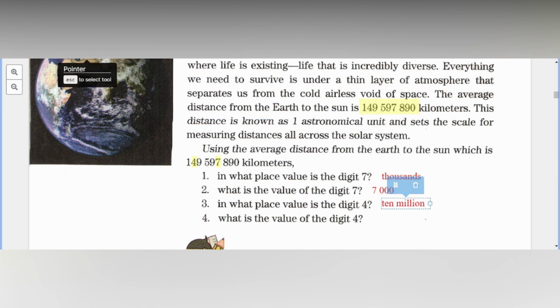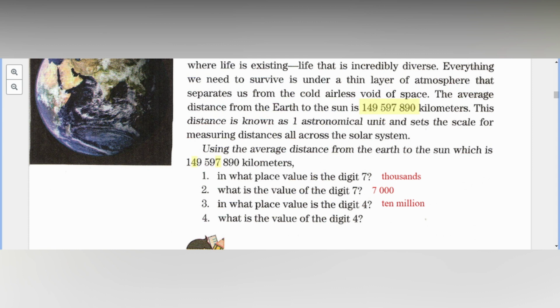Now, sige, Jory, what is the value of your digit 4? Kung nasa million siya, ano kanyang itsura kapag value na? Okay, ibig sabihin, lahat ng kasunod niya will be zero. 40. 40 million.